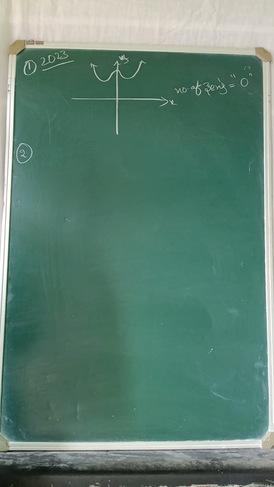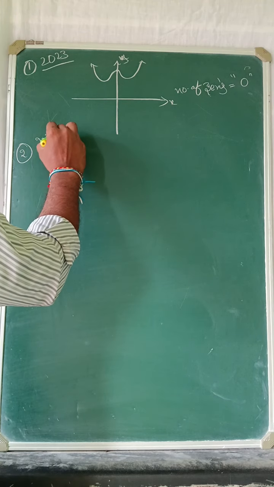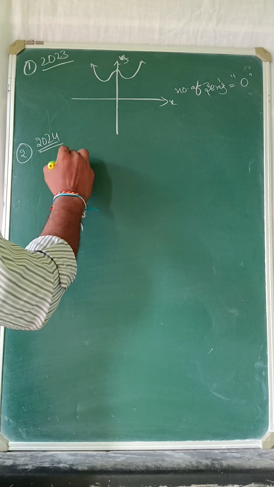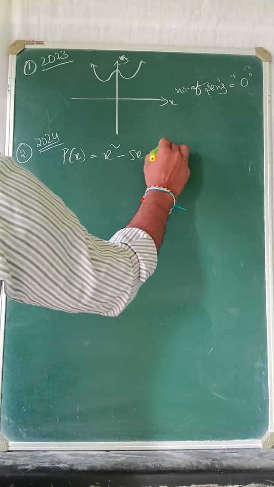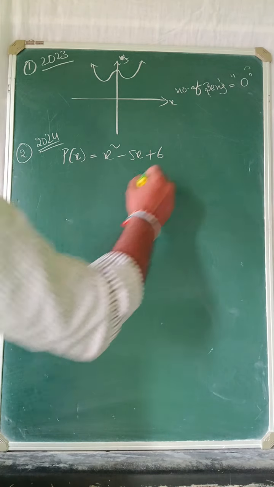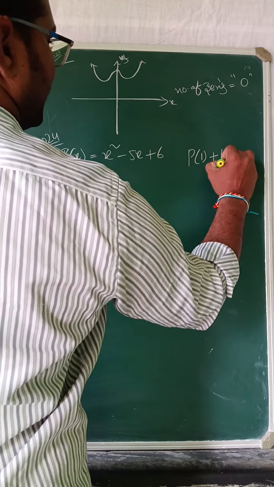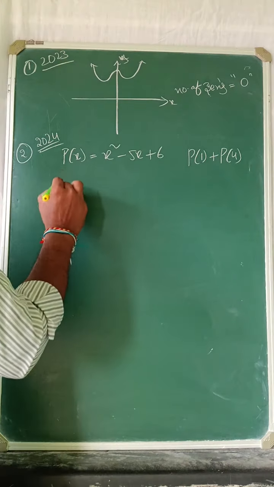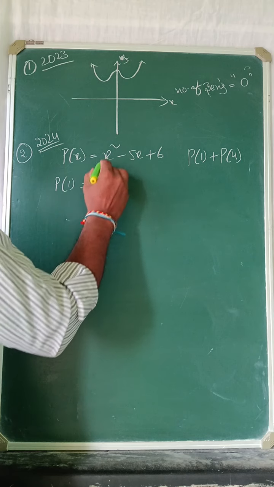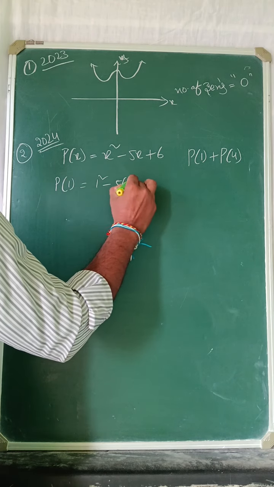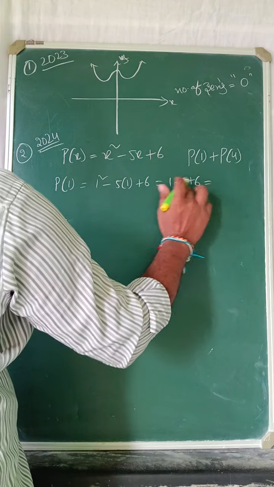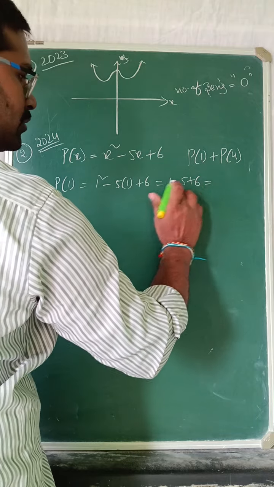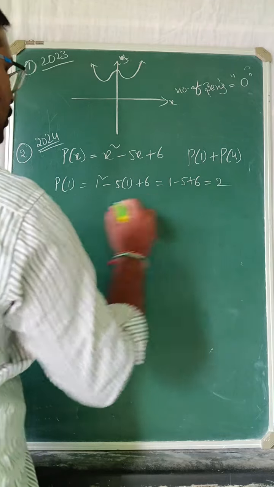Next, one more important point. In 2024 they gave the polynomial p of x equal to x square minus 5x plus 6. Here we have to find p of 1 plus p of 4. Just substitute 1 in the place of x: 1 square minus 5 into 1 plus 6. 1 minus 5 plus 6. 1 plus 6 is 7, 7 minus 5 is 2.